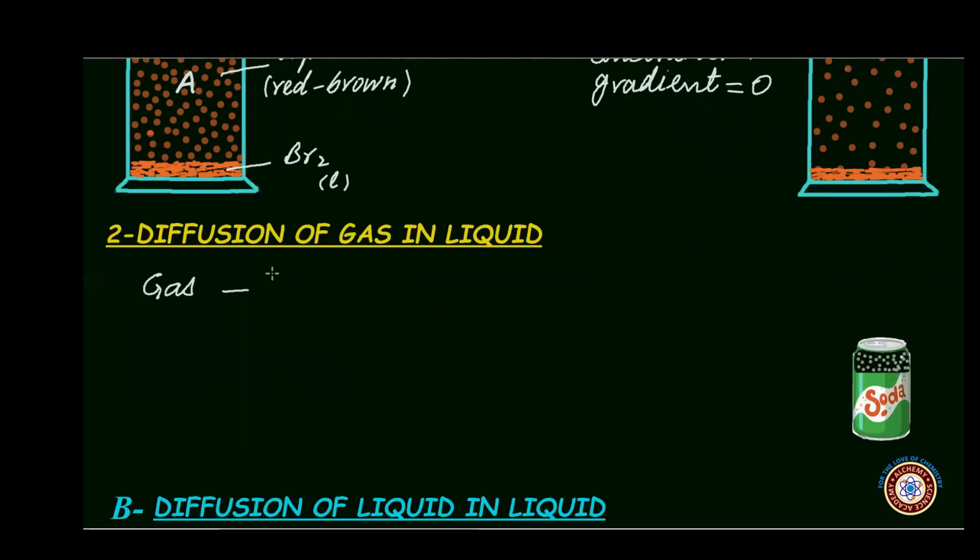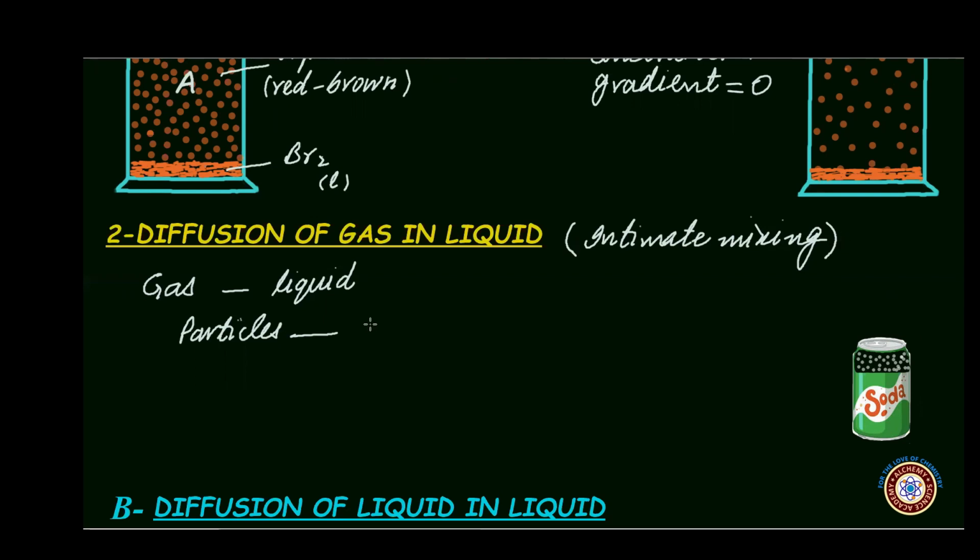When a gas is in contact with a liquid surface, their particles, as we know, are habitual of colliding with one another, and there are spaces between the particles too. So because of these collisions and interparticular spaces, the gas molecules start accommodating in the spaces between the liquid molecules, and in this way a gas diffuses into the liquid. And this diffusion of gas into the liquid is also called intimate mixing.